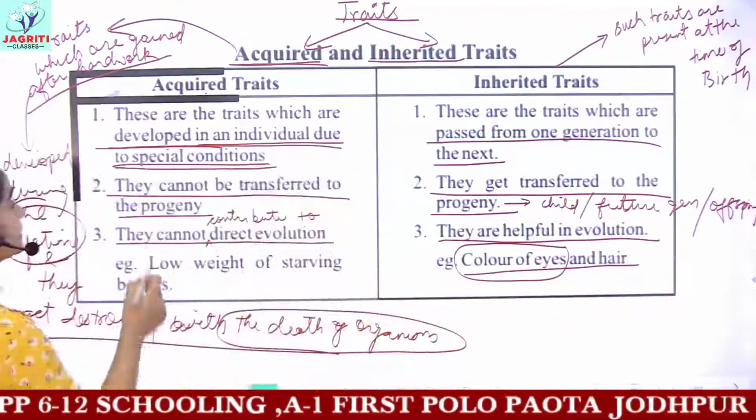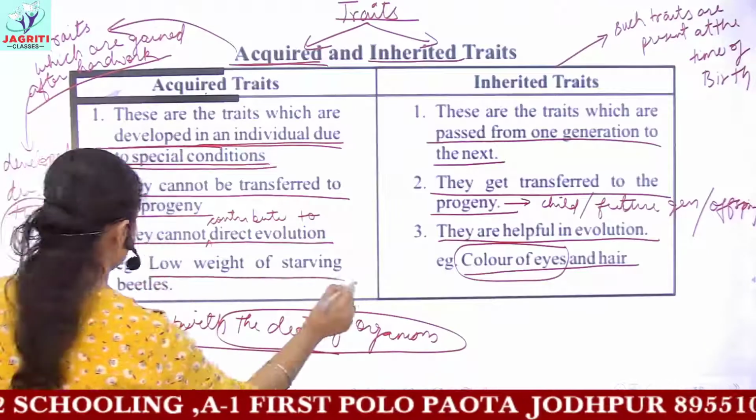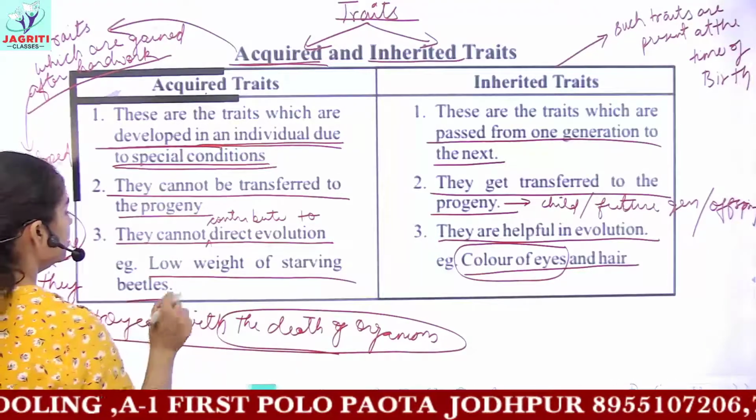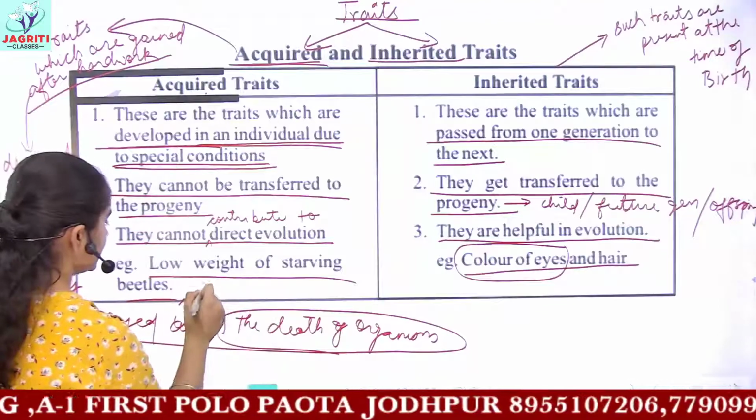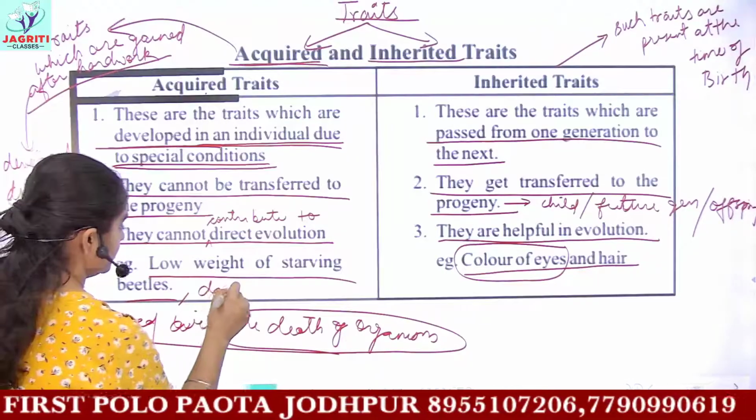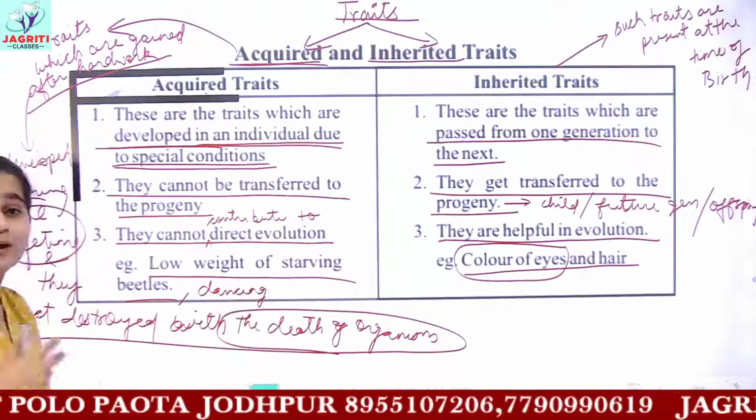The next is, an example of acquired traits is the low weight of starving beetles. You can take any example, such as having learned dancing.